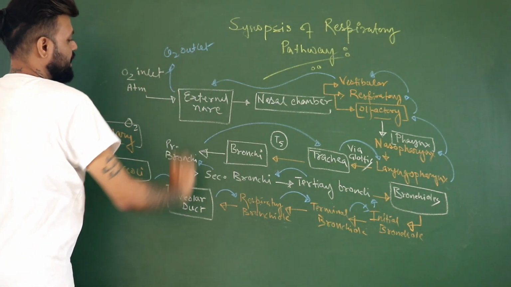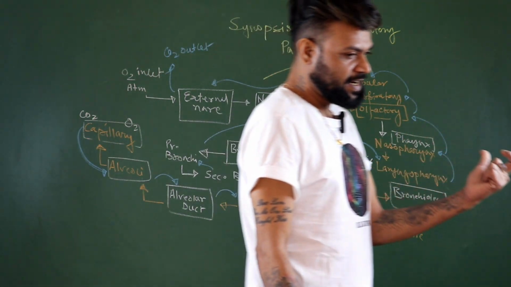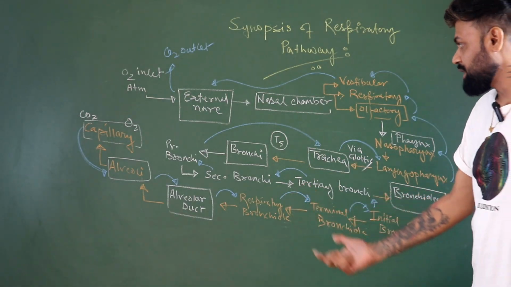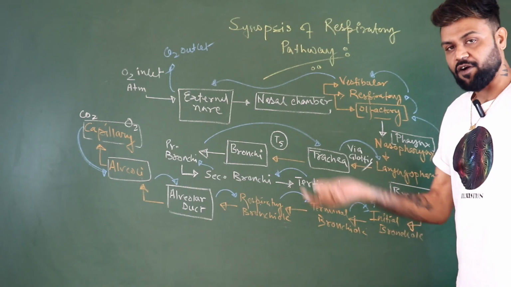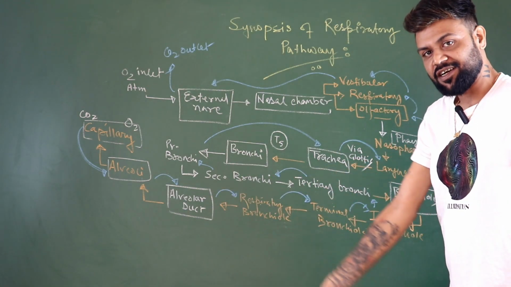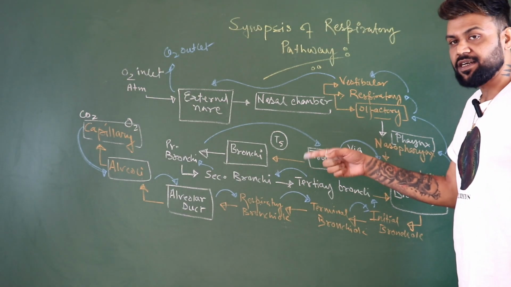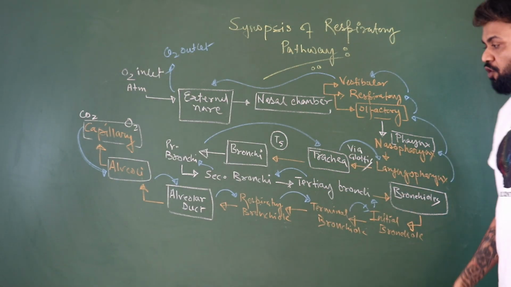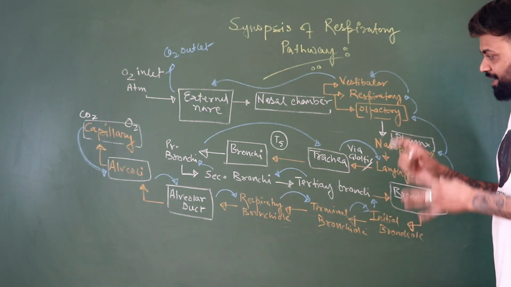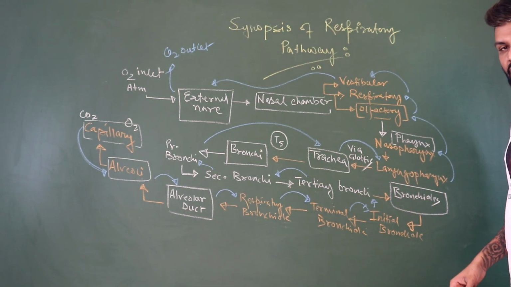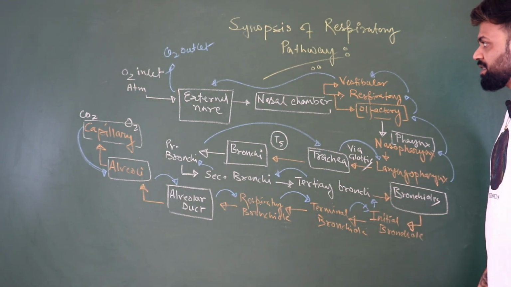So from this synoptic diagram, you can clearly understand the oxygen inlet and carbon dioxide outlet from the external layer till the capillary, and the expiration of carbon dioxide and inspiration of oxygen. Hope you have understood the synoptic pathway of all the organs and the whole mechanism of how oxygen in and out takes place.